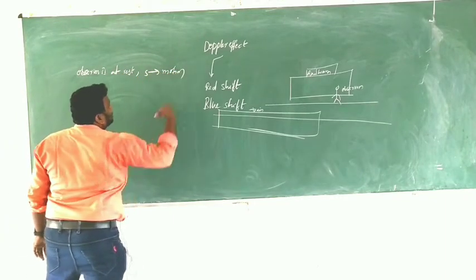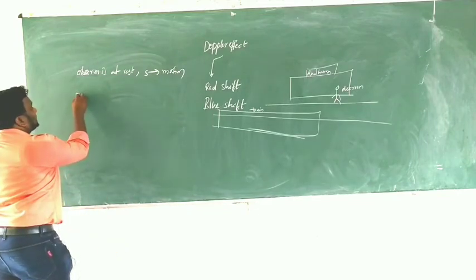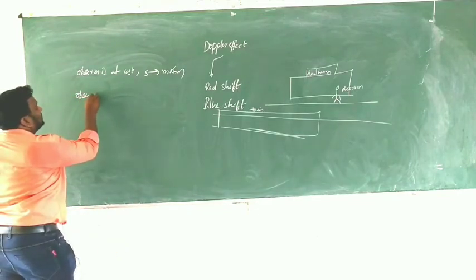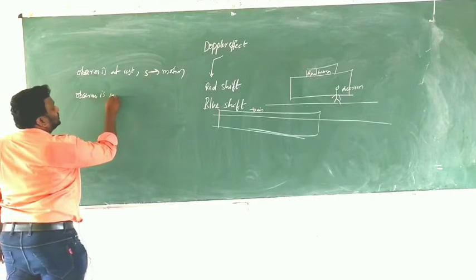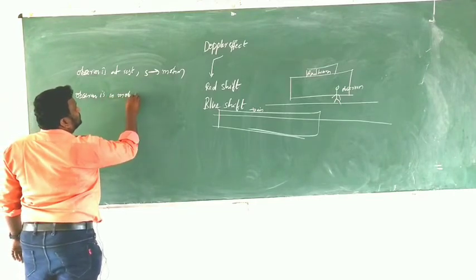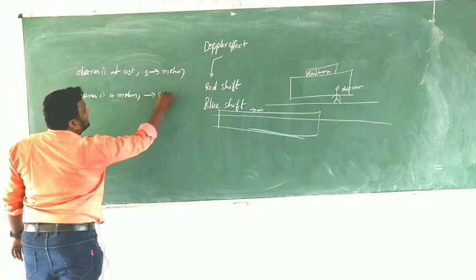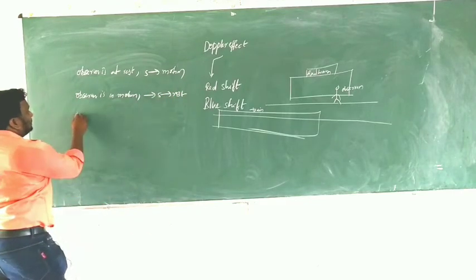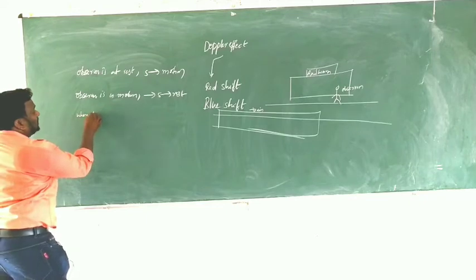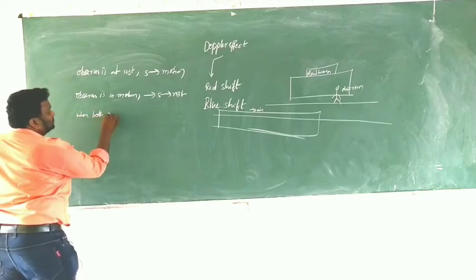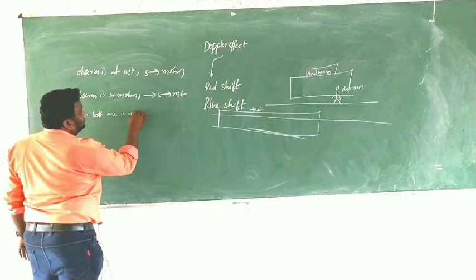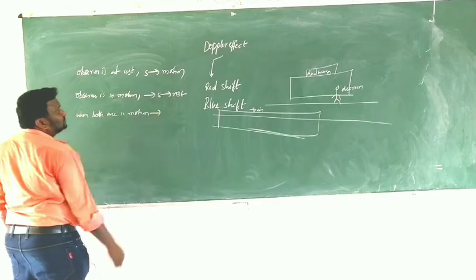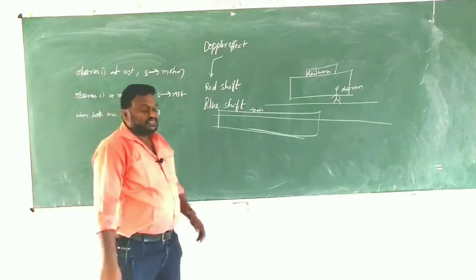Second, the observer is in motion and the source is at rest. And third, both are in motion. Clear?